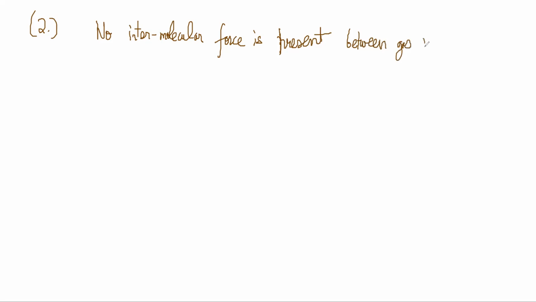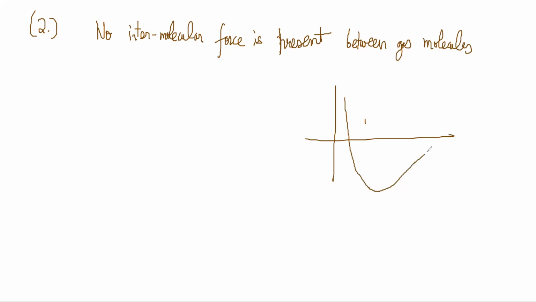Second assumption is no intermolecular force is exerted between the molecules of a gas. No intermolecular force, which is what we were discussing earlier. Obviously, this is also not exactly true because the slope is not exactly zero. The slope is close to zero, but not exactly zero. So we are going to assume this: no force is there.